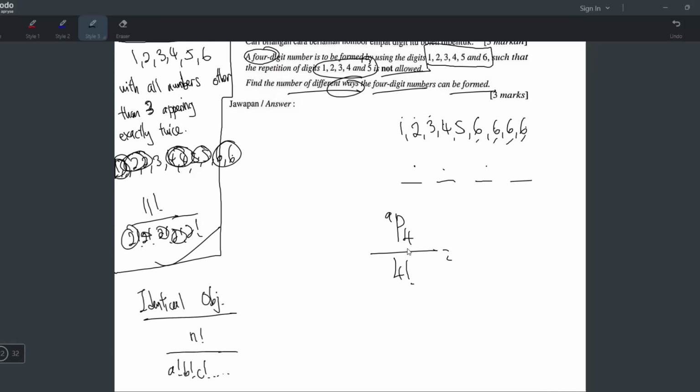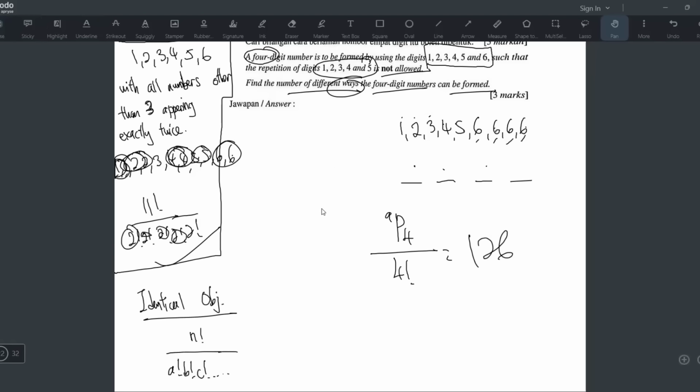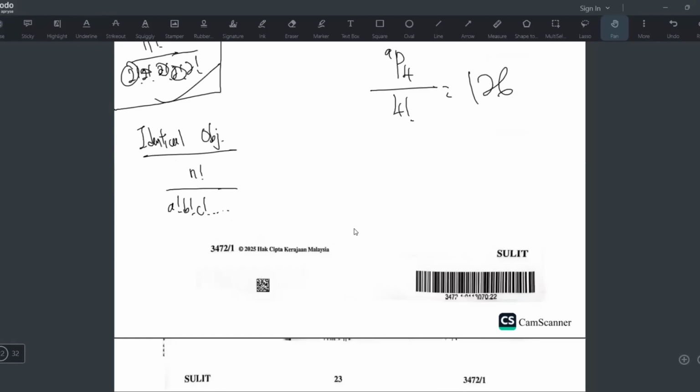9P4 divided by 4 factorial. Okay, I got 126. So this is how I would do it. Okay, that's all.